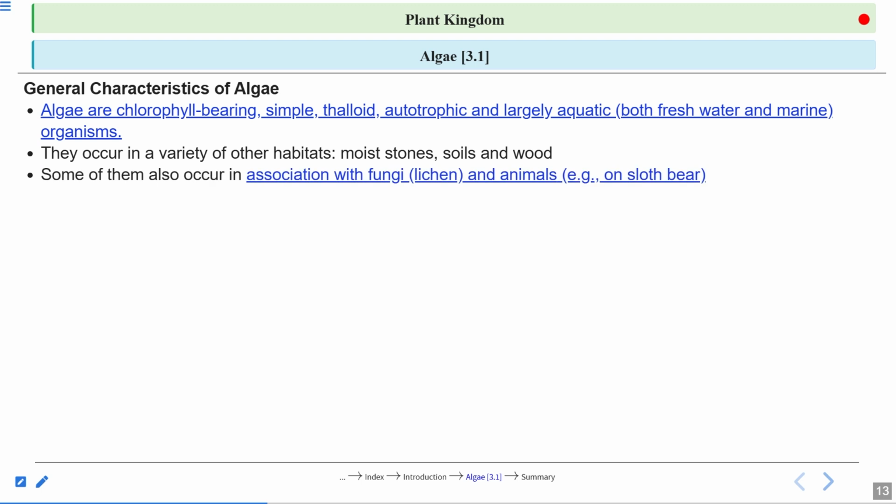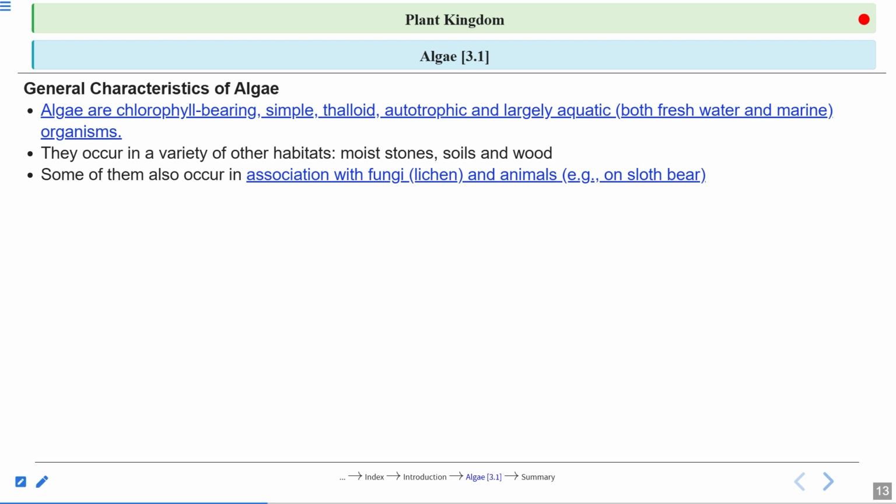Some of them also occur in association with fungi, as lichen. Lichen is an organism showing the phenomenon of mutualism. What is mutualism? Algae and fungi come together and form a body structure, a type of plant, in which both components live together.